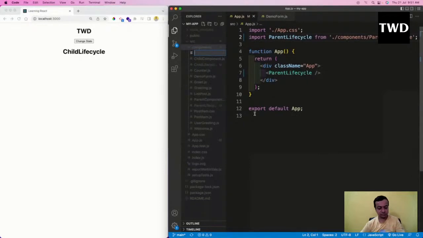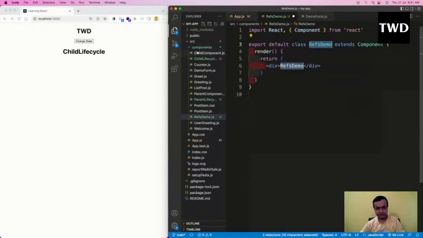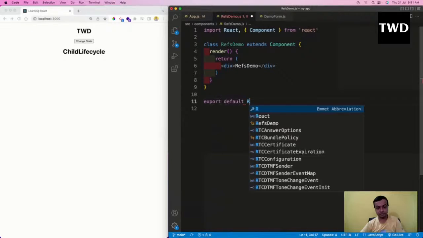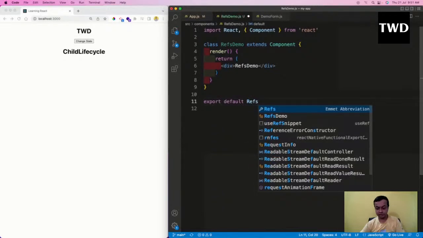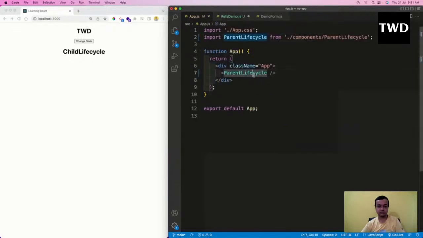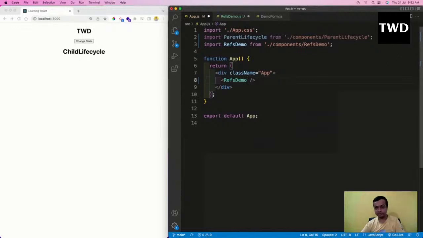So refs demo.js, rcc, refs is there. Refs demo. Refs demo I have imported.